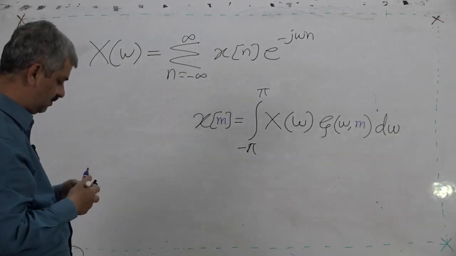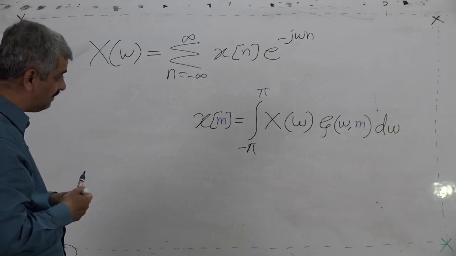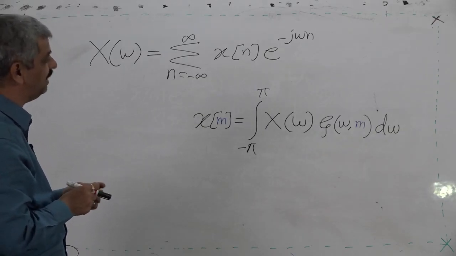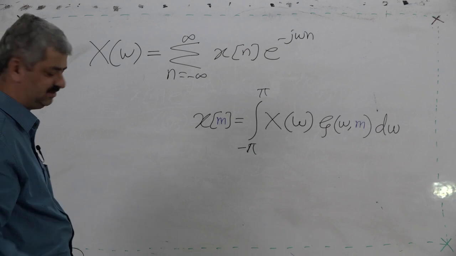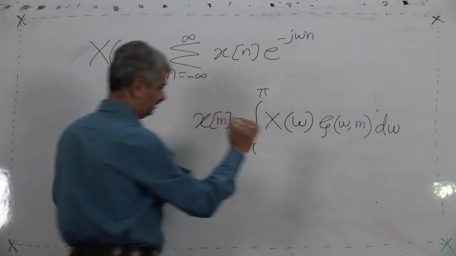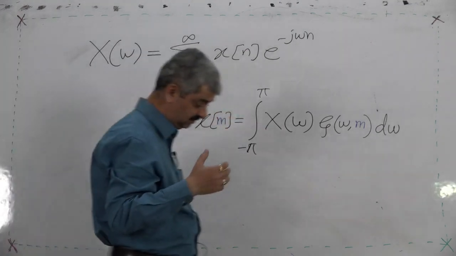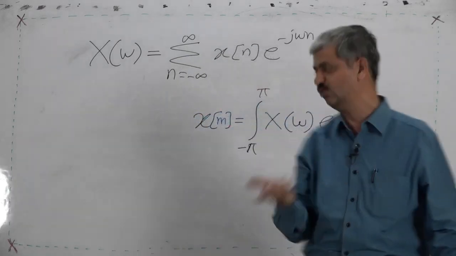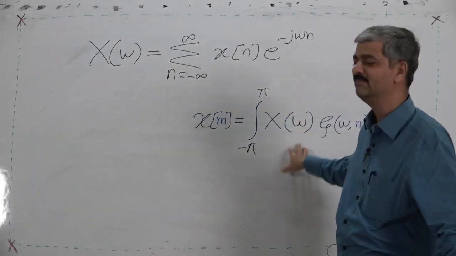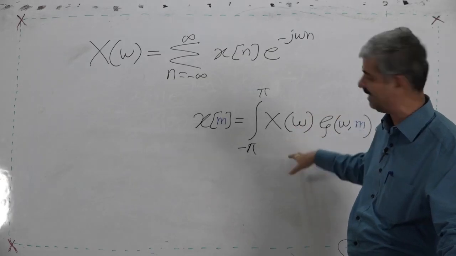So now how will I select g(ω, m) to find the inverse? To be precise, I should not have even told that. This also should have been found by you. But anyway, now that much time luxury we don't have.